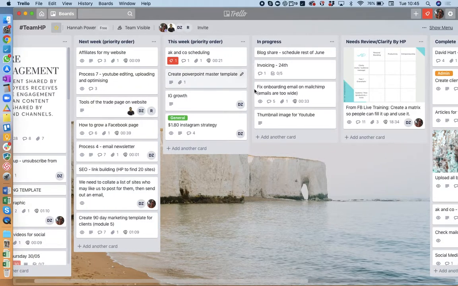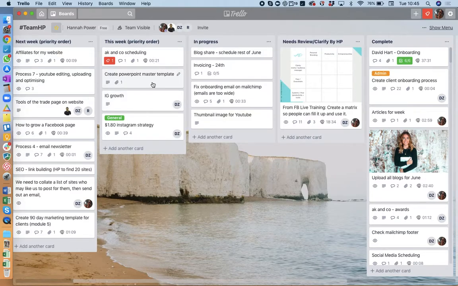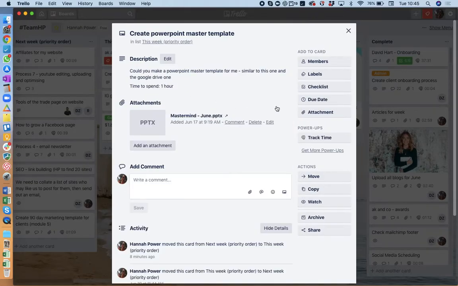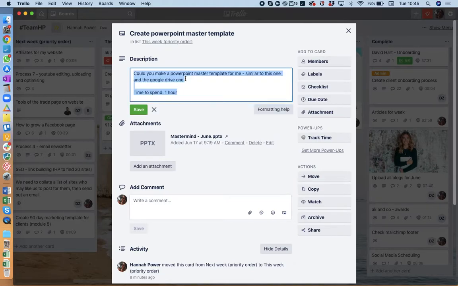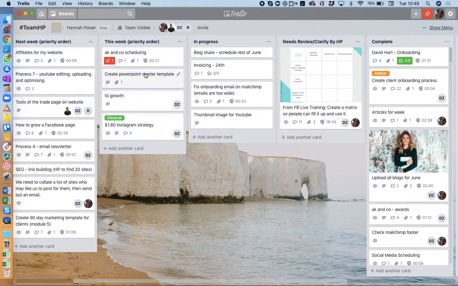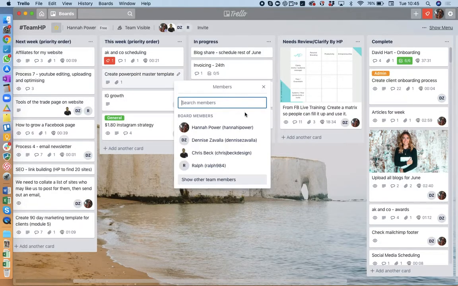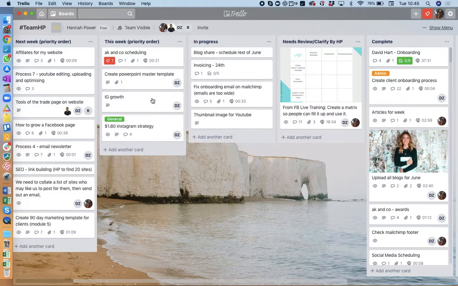done. What Trello enables you to do is to put a little bit of information in each of the cards. So, for example, could you make a PowerPoint master template for me similar to the one in the Google Drive? So there's one I've put here, and the time to spend. And then you can just tag a member on that one. So I can tag in my assistant, and then she will know when they're in progress, they're here.